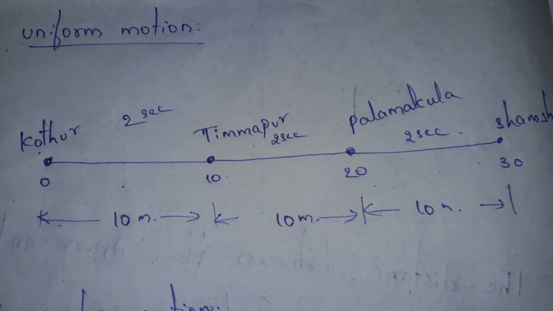Now, first we will be studying uniform motion. Before that, take a crowded place, for example a marketplace. In that marketplace, when a person is going on a bicycle or on a bike, can he go with the same speed? No. Once he goes, he will stop. Again he will move a certain distance, again stop, or he will raise his speed or slow down. In this way he will be changing it. But the person going on a highway road, where there is no crowd and no traffic, what will happen?